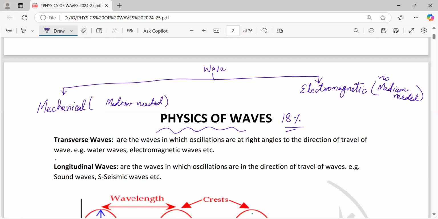I will explain it. Electromagnetic waves are only transverse. Mechanical waves may be transverse or longitudinal, depending.